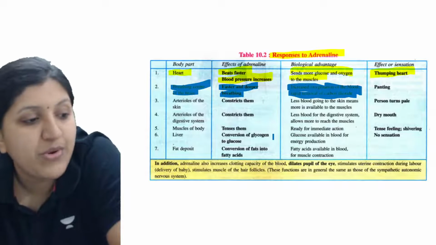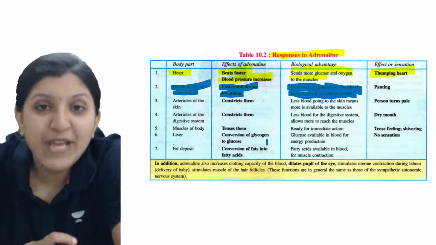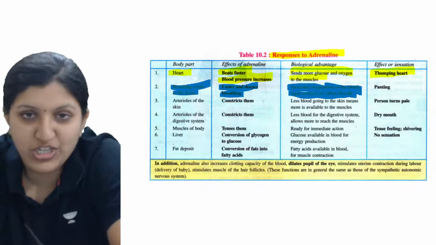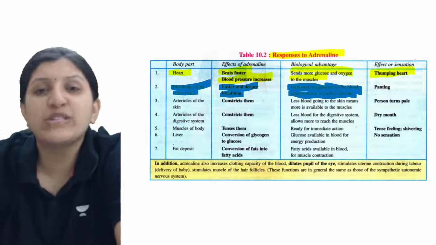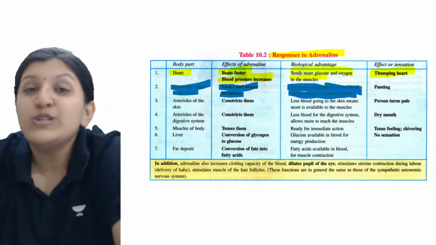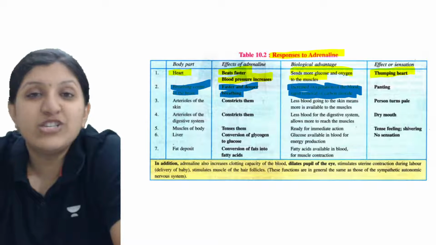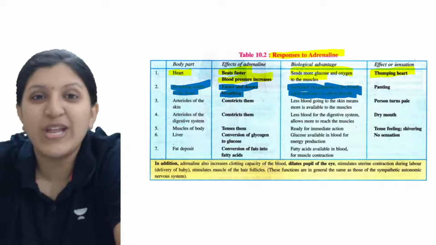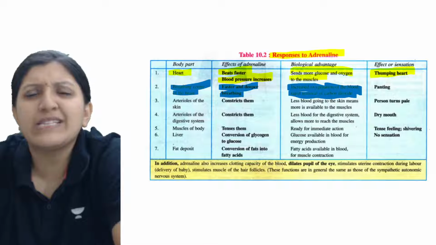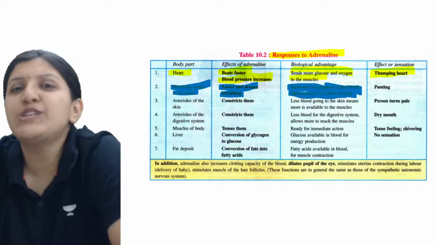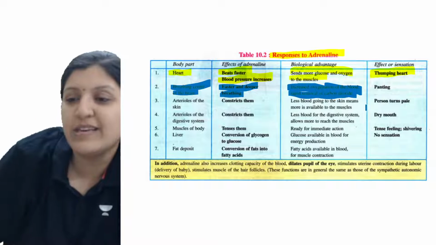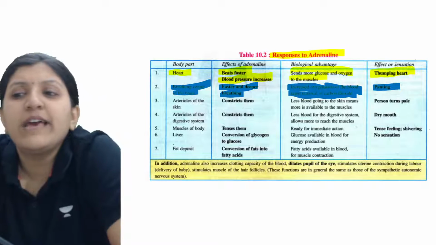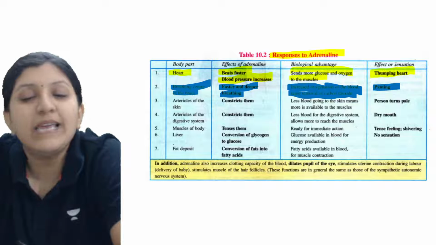There is a requirement of carbon dioxide removal, and with increased oxygenation, more oxygen is supplied to the blood, so that it gets utilized in cellular respiration. So that is oxygenation, or we can say glucose is going to get oxidized to release energy. The main thing is energy production. And the effect or sensation is basically panting.